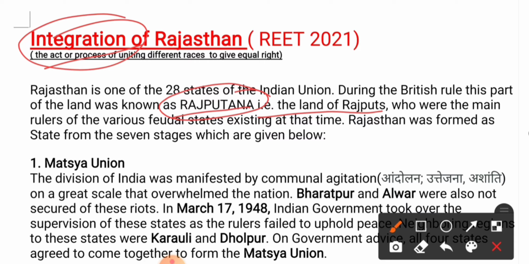Okay, and why was it called that? Because the dominating rulers of this state were Rajputs. That is why it was known as Rajputana.